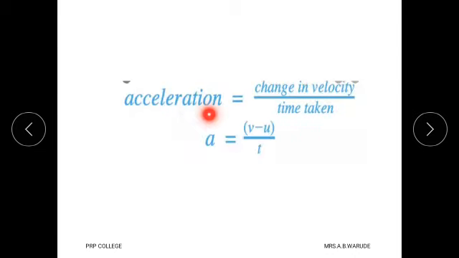Here we again write the formula for acceleration: a equals (v minus u) upon t, or you may write change in velocity upon time taken.